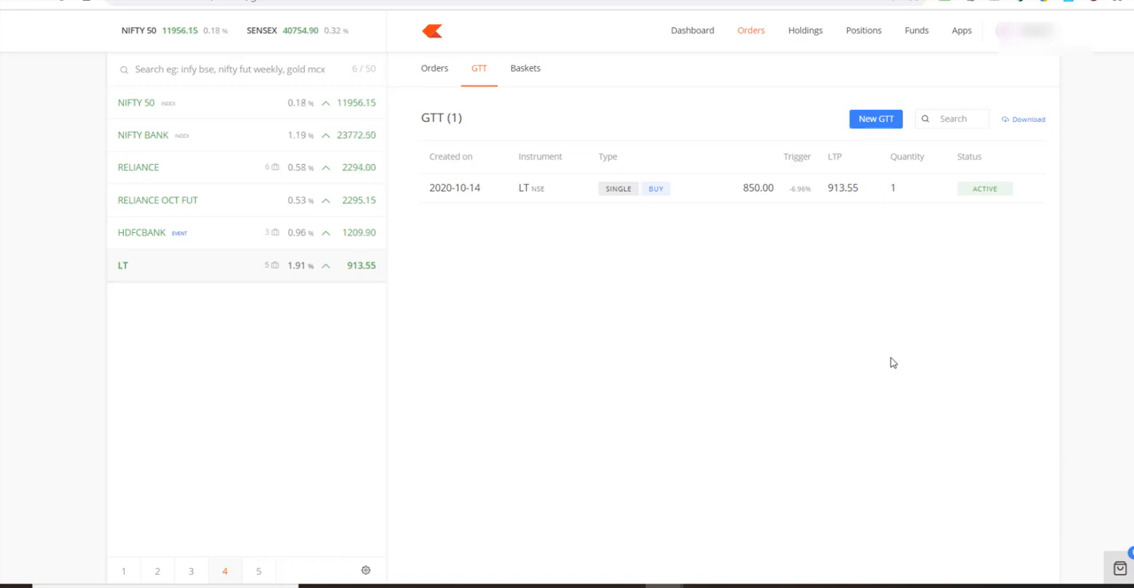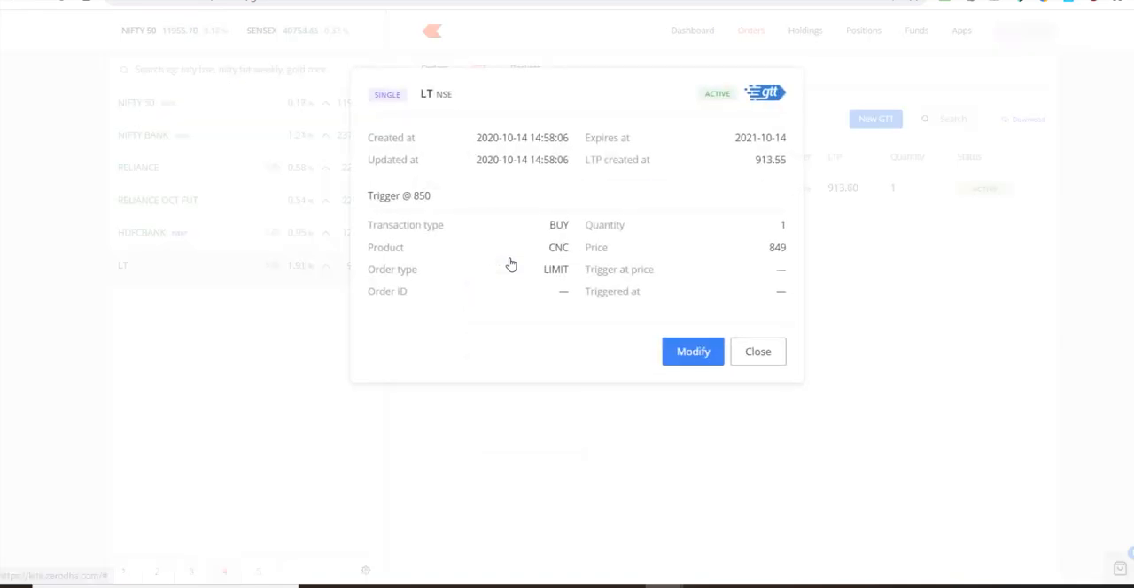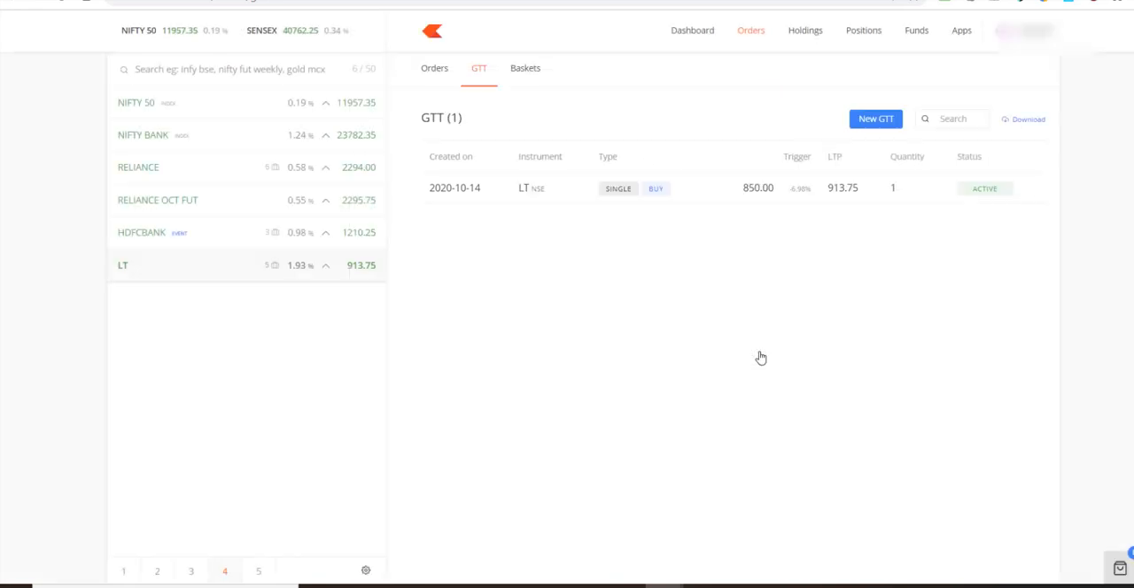Now, do you want to see how many days this order would be active? So the price has to go below 850 for this order to get executed. Now this would be activated for, look at this, 1 year. So anytime in the next 1 year, if it falls to the 850 level, this order will get executed.